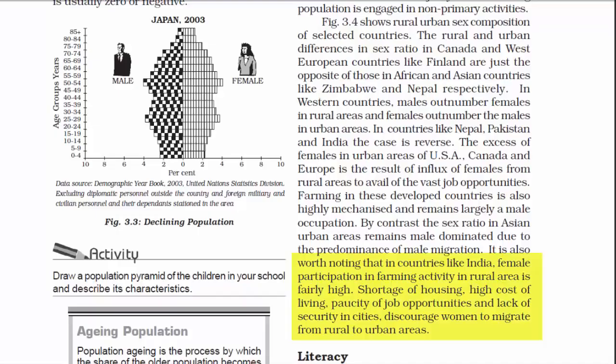Whereas if you see in India, female participation in farming activity in rural areas is fairly high, and the urban areas are male dominated. I hope you are seeing a contrast in the sex ratio of Western and Asian countries.